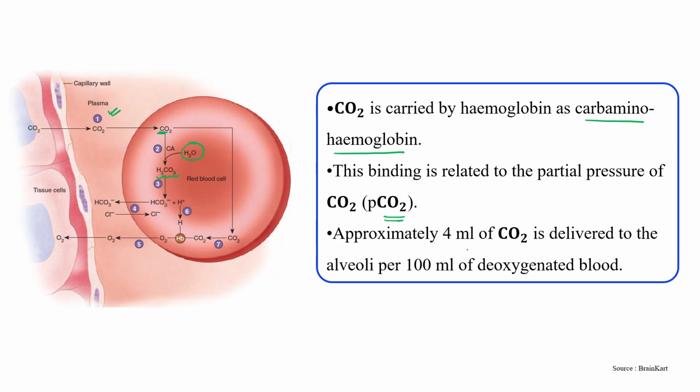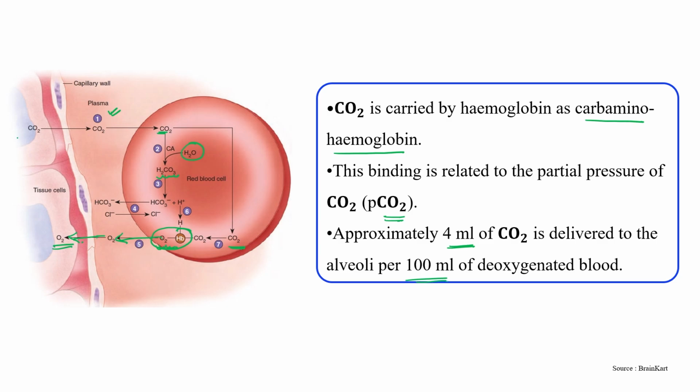And approximately, as we already discussed, 4 ml of carbon dioxide is delivered to the alveoli per 100 ml of deoxygenated blood. Okay, and this is the carbon dioxide. This is again carbon dioxide. This carbon dioxide just combined with hemoglobin and forms carbonic acid, right? And the concentration of oxygen present over here is more, here is less. So from this side to this side it will move, from high concentration to low concentration.